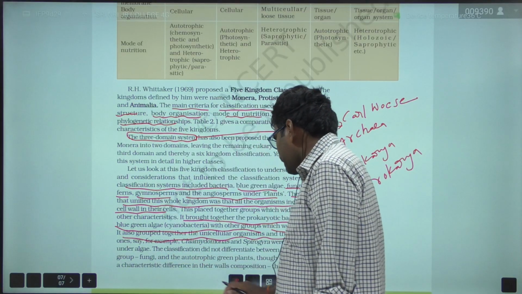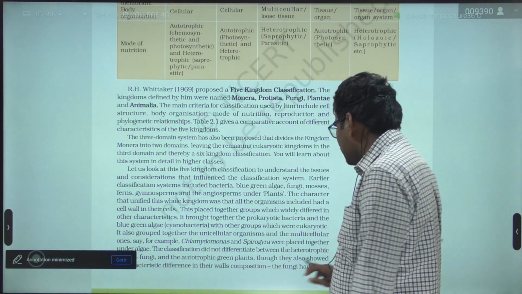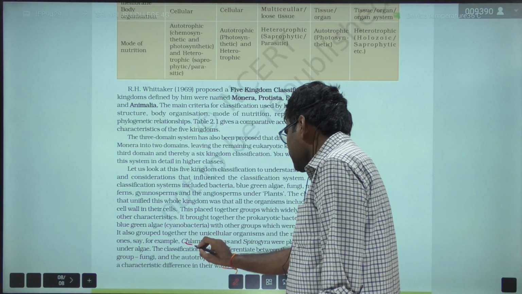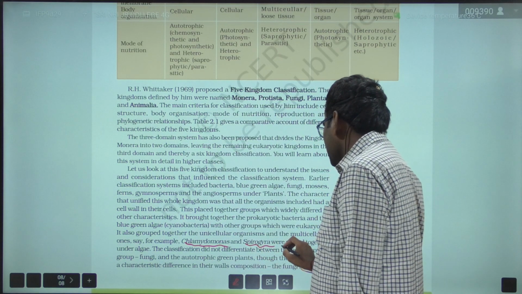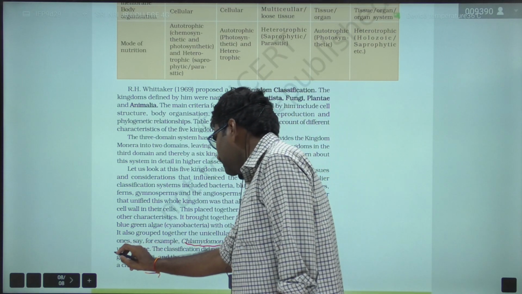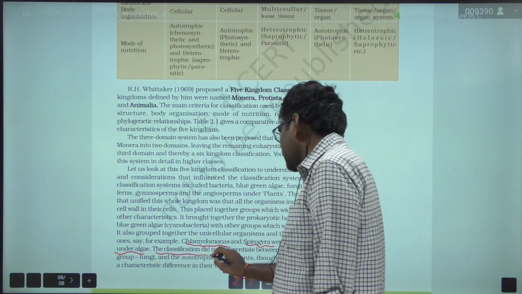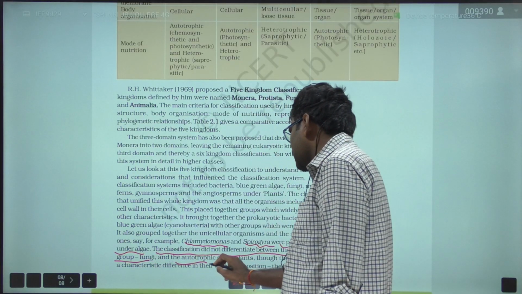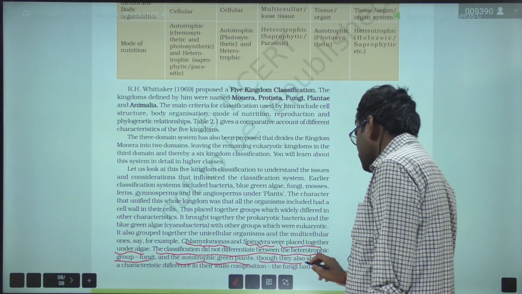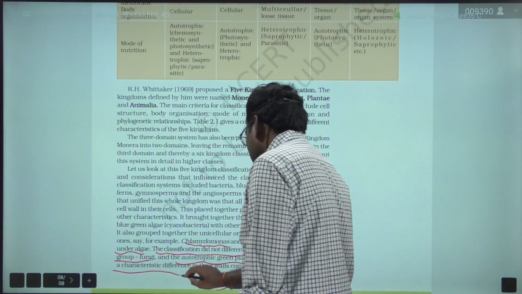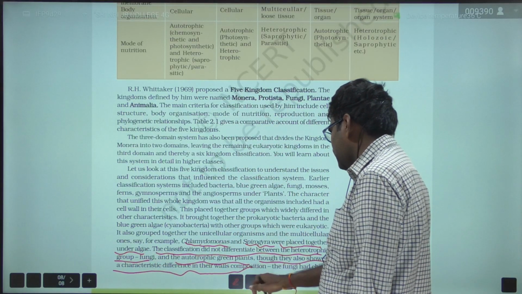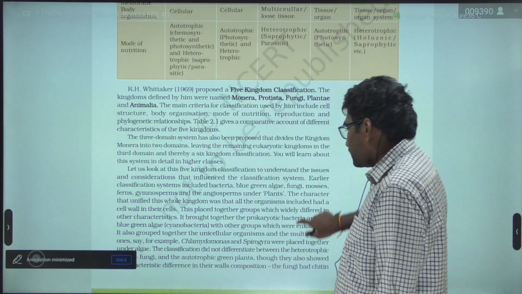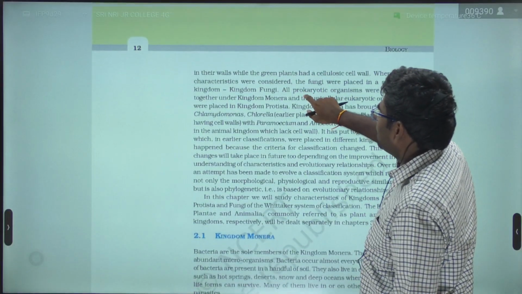For example, chlamydomonas and spirogyra were placed together under algae. The classification did not differentiate between the heterotrophic group fungi and the autotrophic green plants, though they showed a characteristic difference in their wall composition.